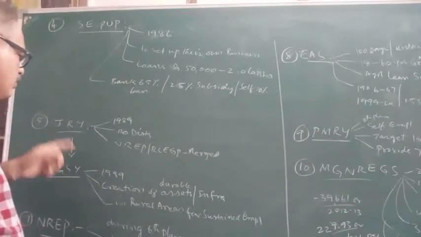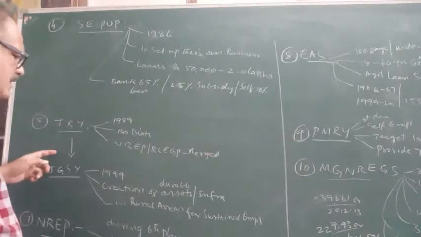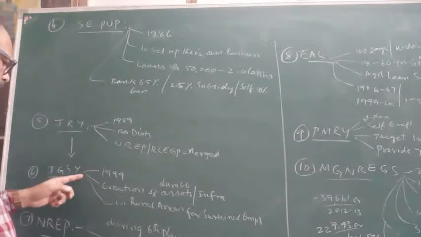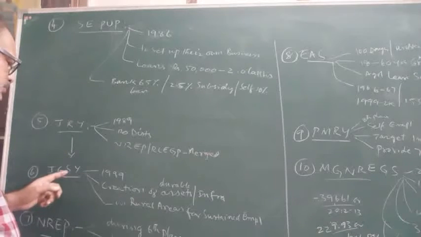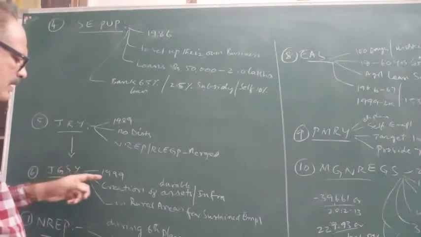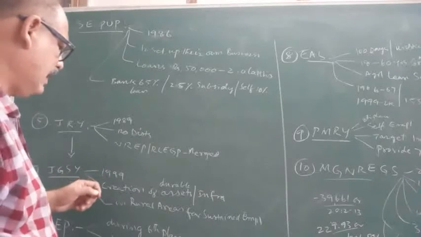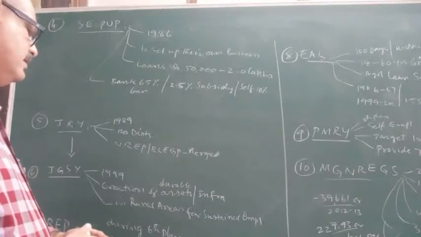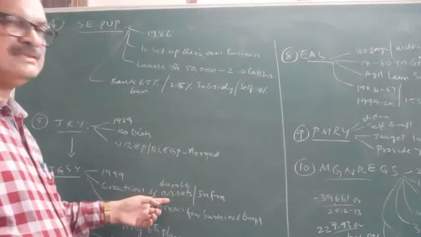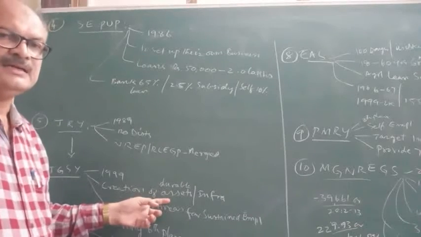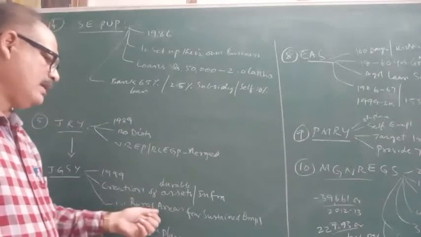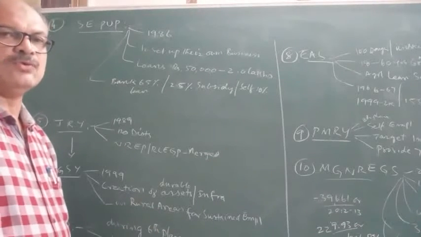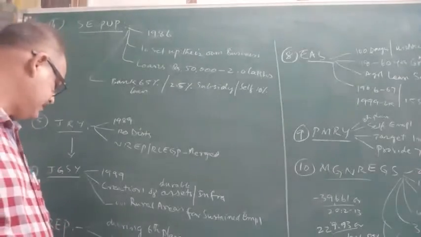And this program itself was relaunched with a new name, JGSY, Jawahar Gram Samridhi Yojana, in 1999, and the objective was the creation of developable assets and infrastructure in rural areas to create sustained employment for the rural unemployed youth.